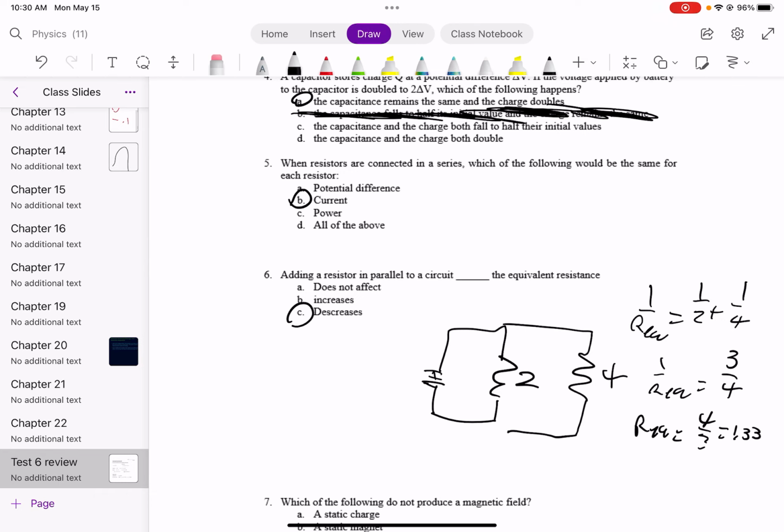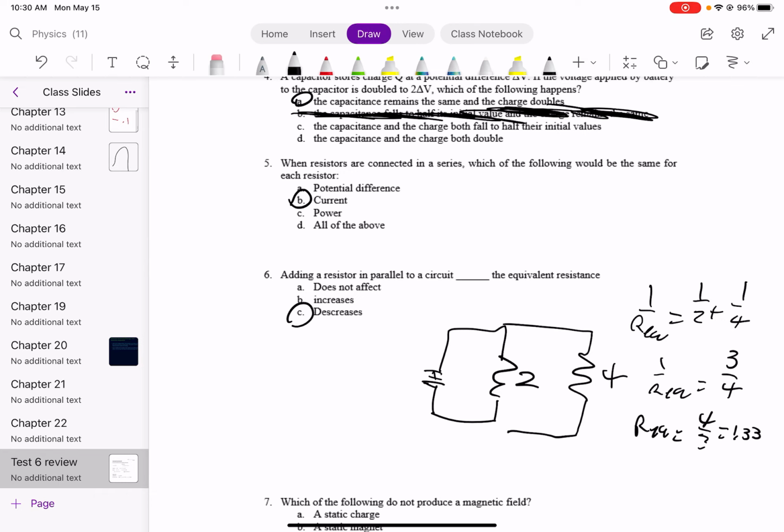Fourth wall break. So a static magnet produces a magnetic field. That is just a magnet floating around, just chilling in this place. But obviously that produces a magnetic field. A current of magnets also produces a magnetic field, because when you cause magnets to move, that doesn't get rid of their magnetic field.